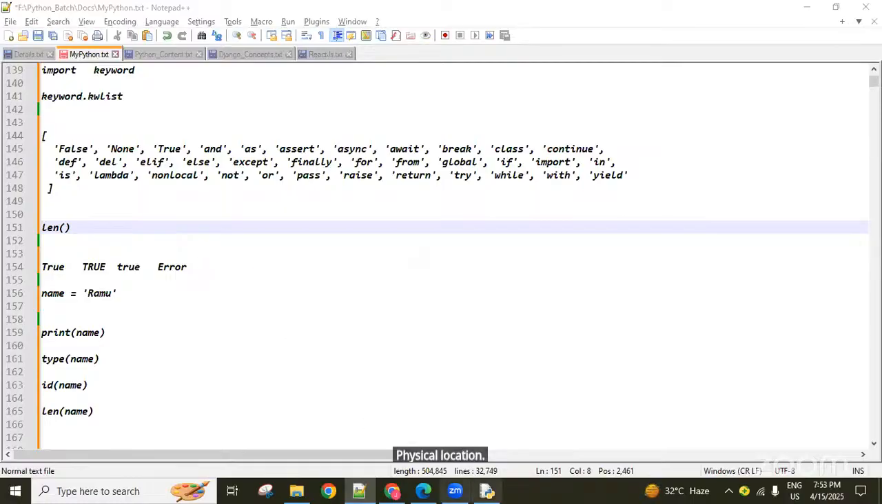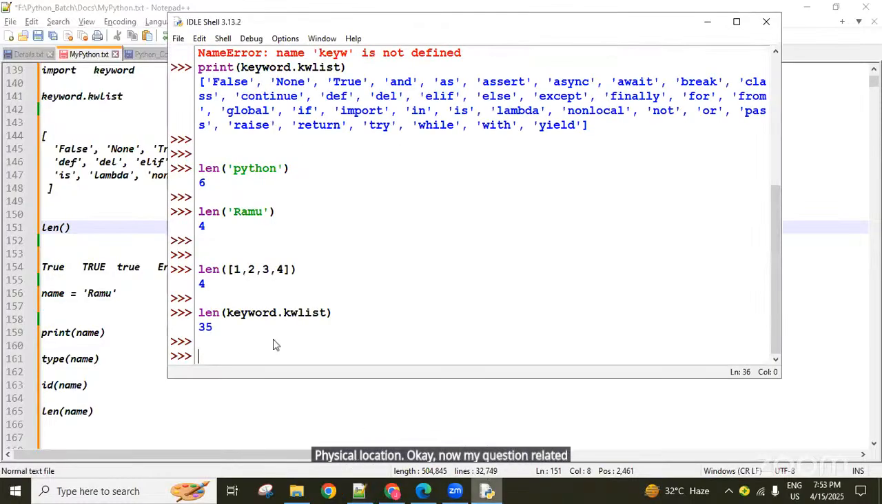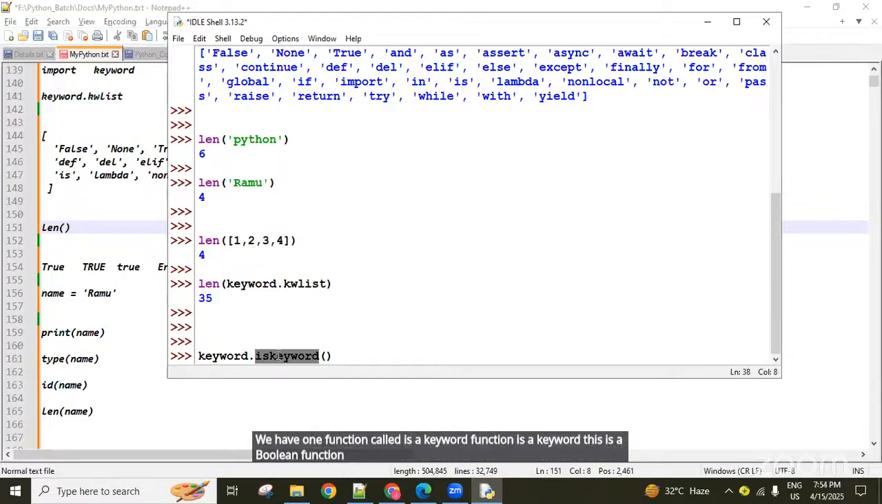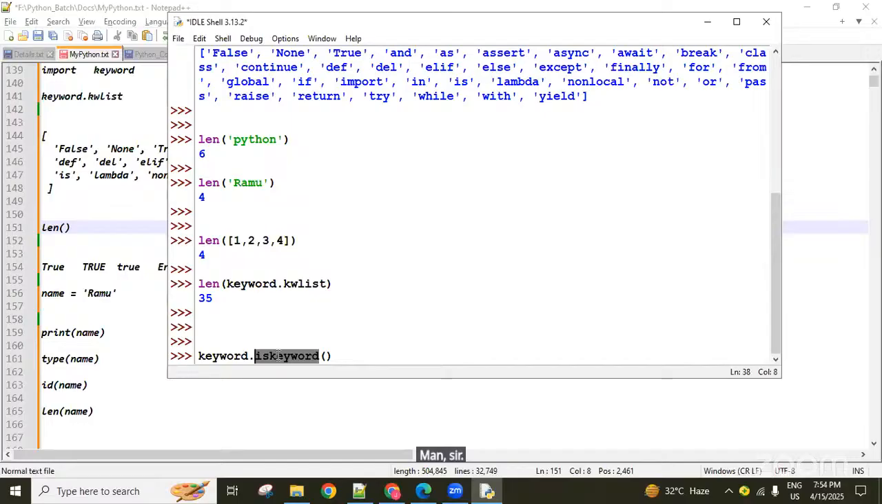Okay, now my question related, check it here. So in this, guys, all available keywords there. In the keyword module, we have one function called is keyword function. Is keyword. This is a Boolean function. Is lower, is upper, is keyword. Means is it a keyword or not, like a checking.